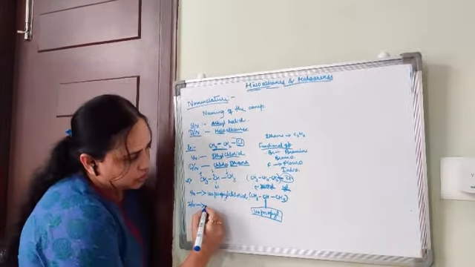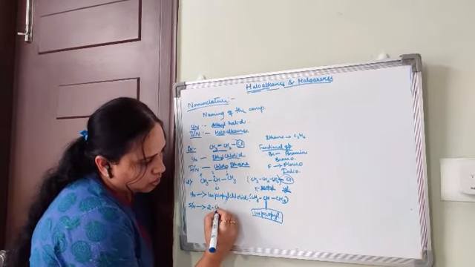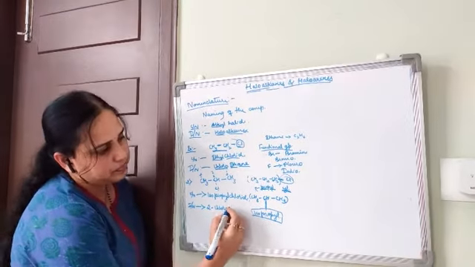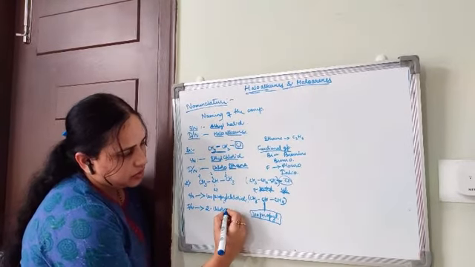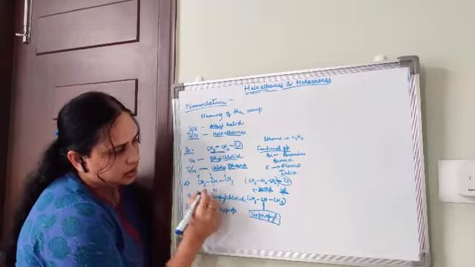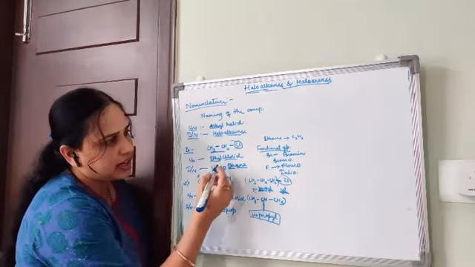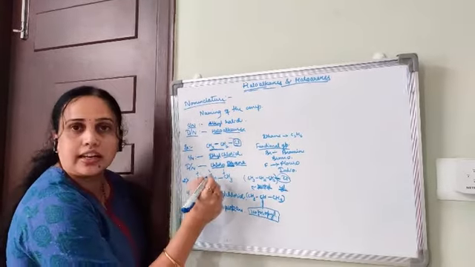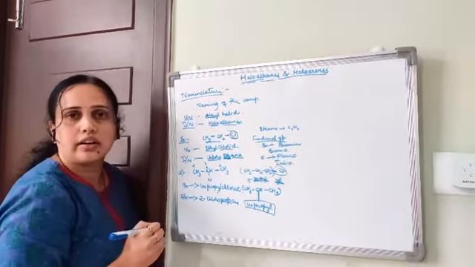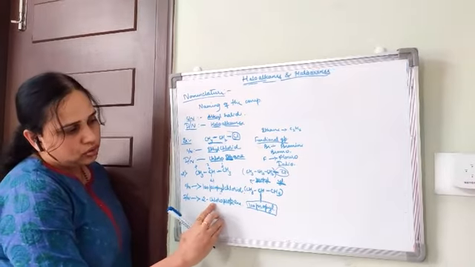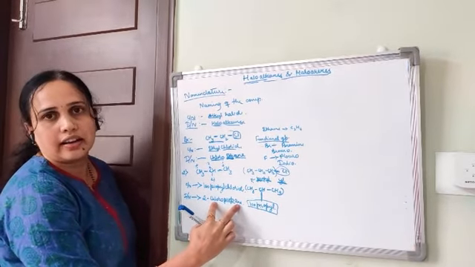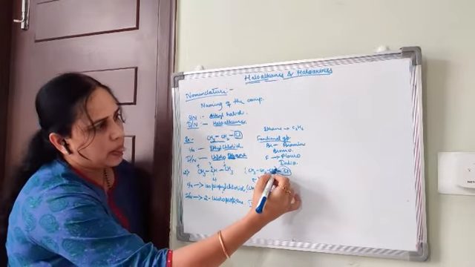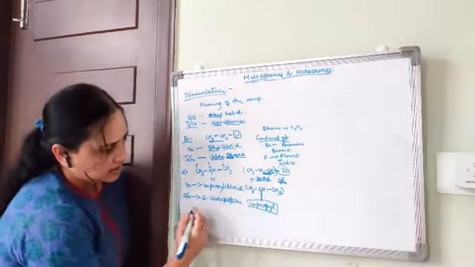So 2-chloro, prop, the number of carbon atoms, and ane indicates single bonds. 2-chloropropane.